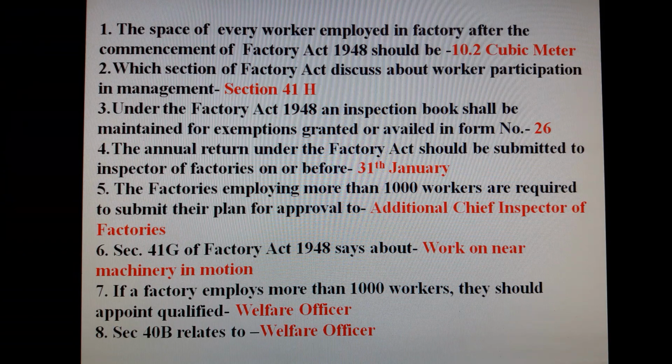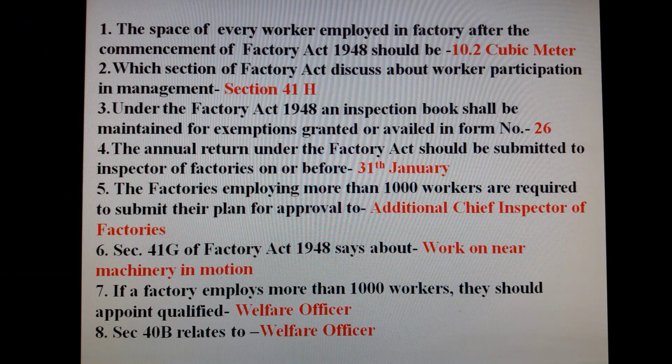Question number 3. Under the Factory Act 1948, an inspection book shall be maintained for exemption granted or availed in form number 26. The annual return under the Factory Act should be submitted to Inspector of Factories on or before 31st January. The factories employing more than 1000 workers are required to submit their plan for approval to Additional Chief Inspector of Factories. Question number 6. Section 41G of Factory Act 1948 says about work on near machinery in motion.